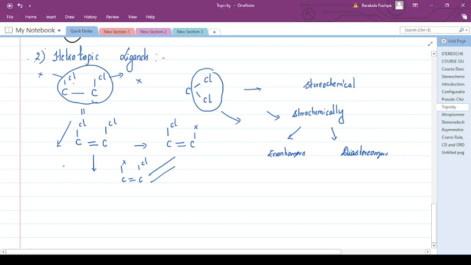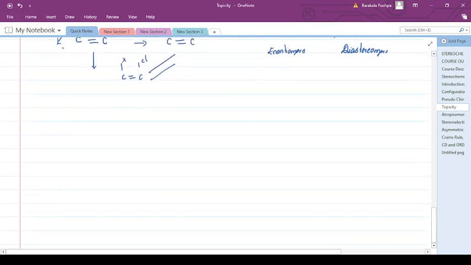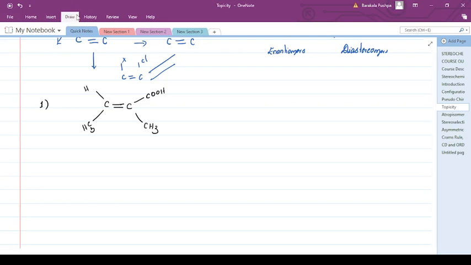For example, let us consider a molecule: carbon double bond carbon, attached to a COOH acid group and one methyl group. Another methyl group is there and it is again attached to hydrogen. Now let us name these carbons C1 and C2. This is carbon C1, this is carbon C2. They are constitutionally heterotopic ligands.